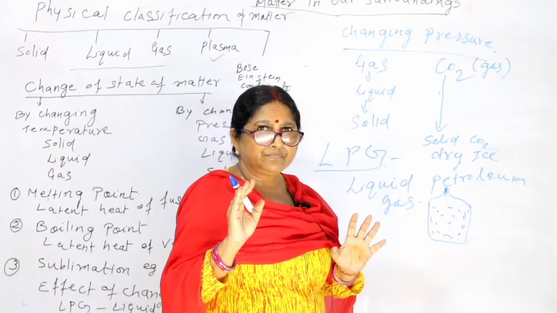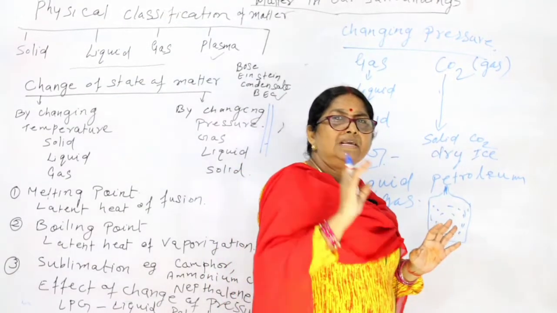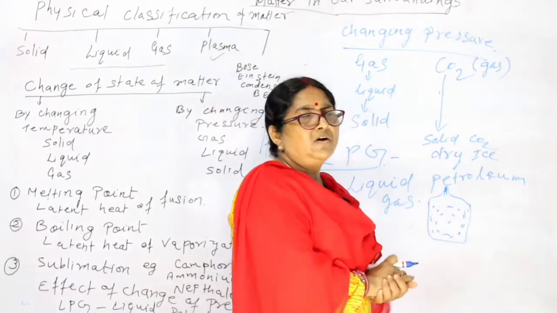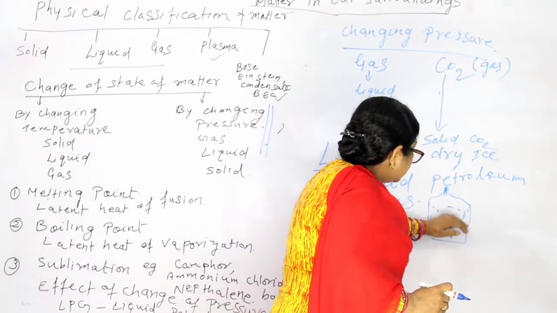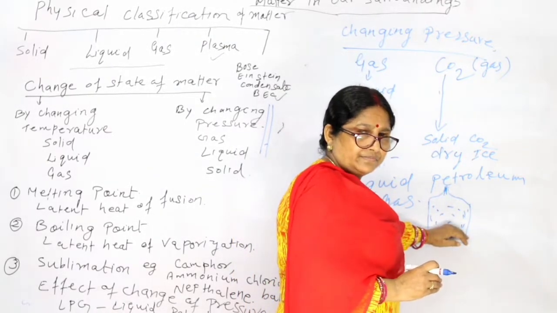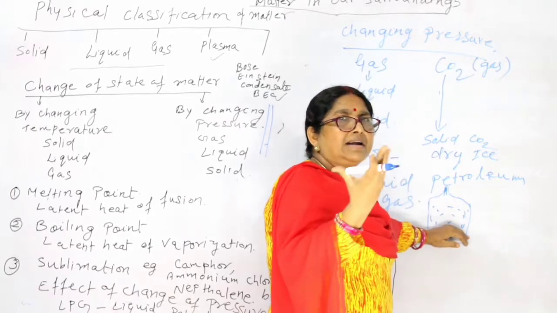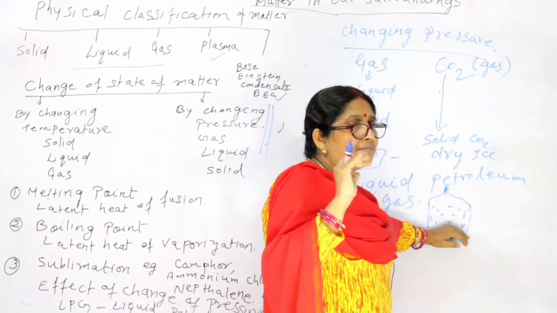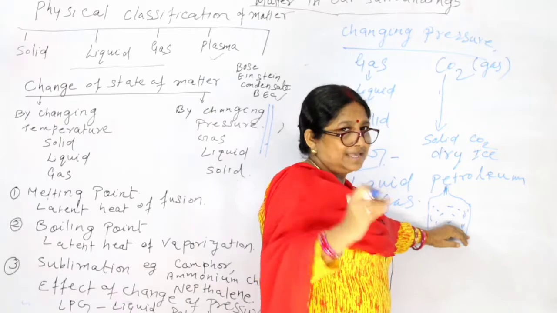Is it clear? So when these moving particles are pressed, they come together. So in a small container we can put a large amount of gas.